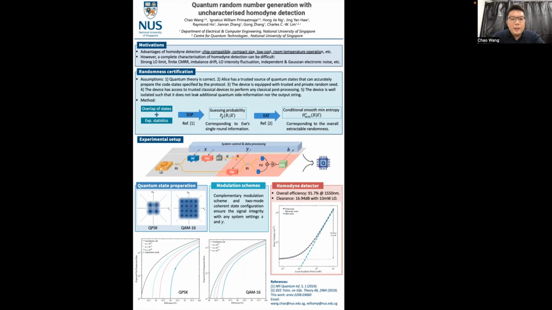Here we also provide the simulation result of our protocol based on QPSK modulation and QAM16 modulation with different numbers of system executions from 10 to the power of 10 to 10 to the power of 12. Also the asymptotic key rate.